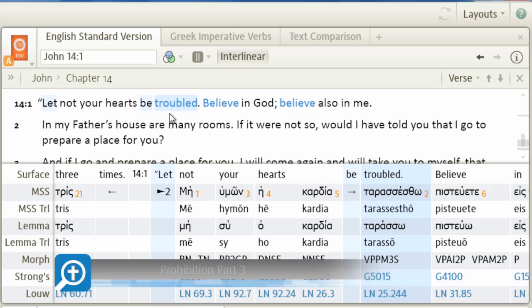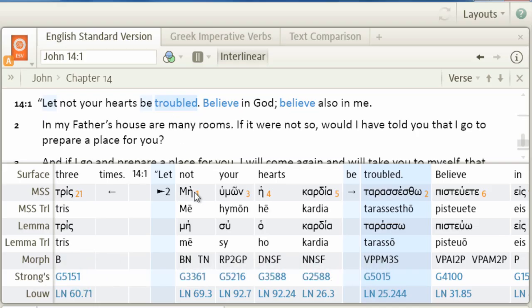In John chapter 14, verse 1, we have another example of an imperative of prohibition, this time in the third person instead of the second person. Here we have our negative particle mē, and over here is our imperative in the present tense, third person. And as before, this imperative commands that an action cease that is already in progress. And once again, that's a matter of context. Here, the disciples, we know from the preceding chapters, were troubled in heart by Jesus' message that he was going away to a place where they couldn't go. And so Jesus commands them to let their hearts be troubled no longer.